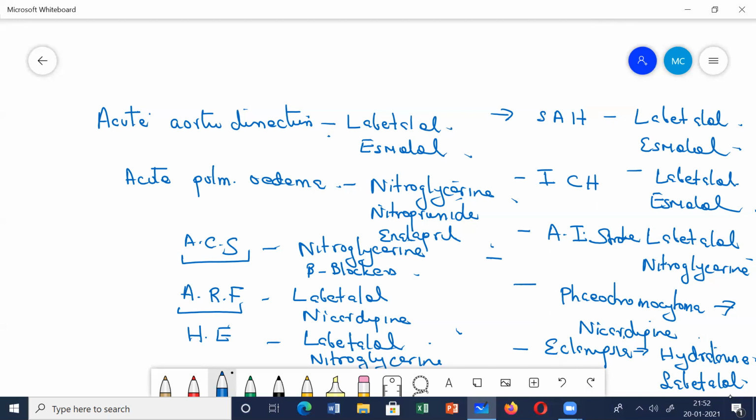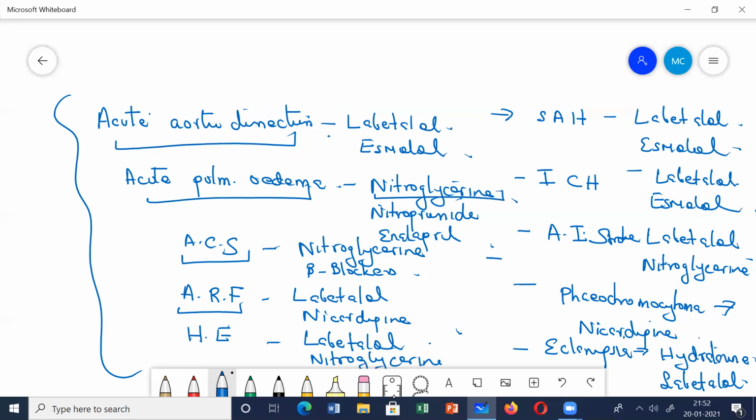Okay, so these are the different conditions in which certain drugs are preferred. As you can see, in maximum cases we are giving labetalol. In acute pulmonary edema and ACS patients, we prefer the vasodilators, like nitroglycerine and all. And in maximum others we have always put labetalol only. So this is all about your treatment of hypertensive emergencies.